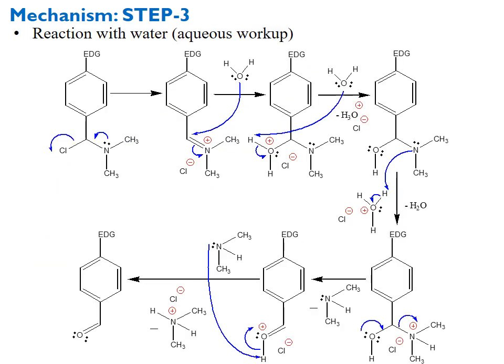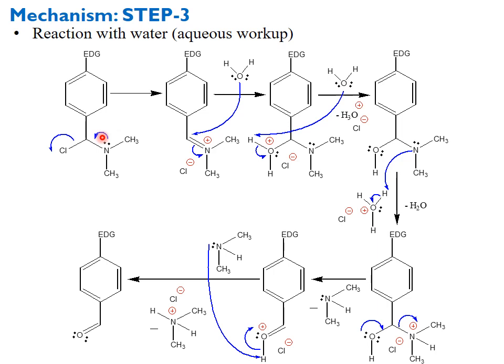Step 3. This is a reaction with water or aqueous workup. What happened in this step? The lone pair of nitrogen will move inward and the halogen will leave as a halide group, and we again obtain another iminium compound. Why is it an iminium ion? Again it contains a carbon double bond nitrogen. Here again nitrogen has 4 bonds, so it is positively charged.